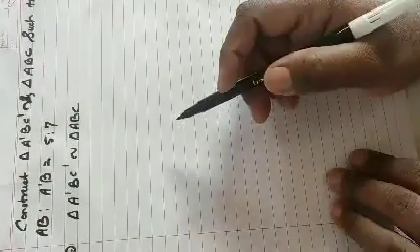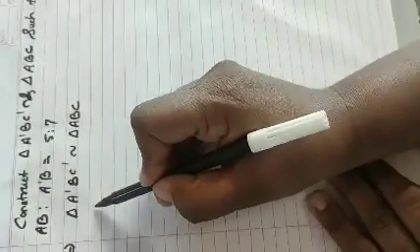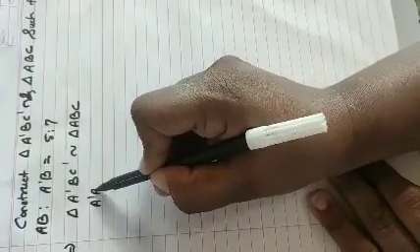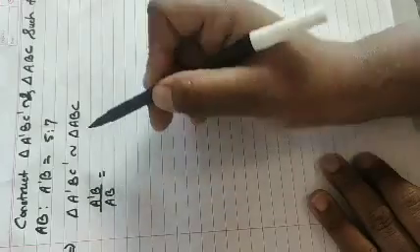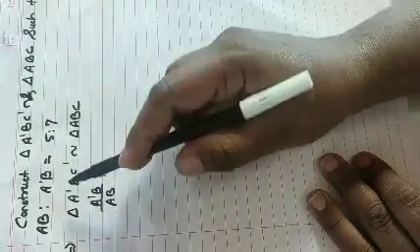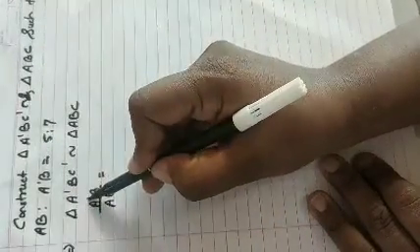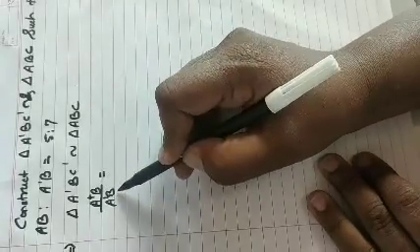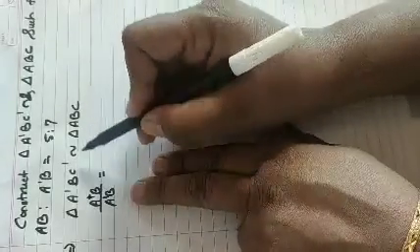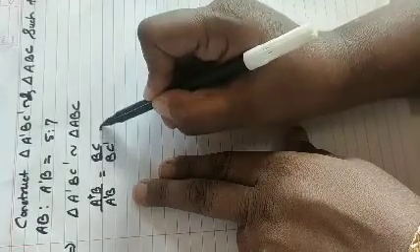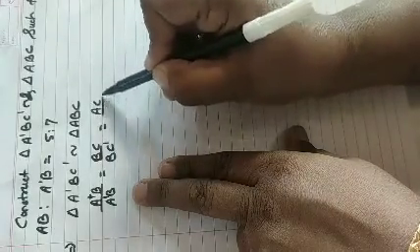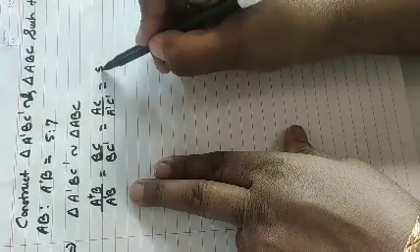The ratio of sides is the same, that is A dash B upon AB equals BC upon BC dash equals AC upon A dash C dash, which is equal to how much?